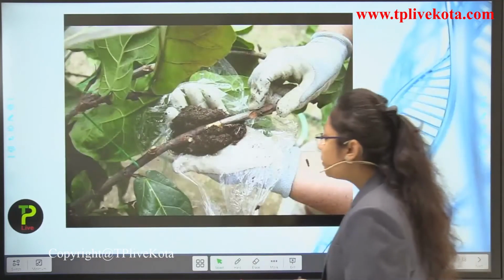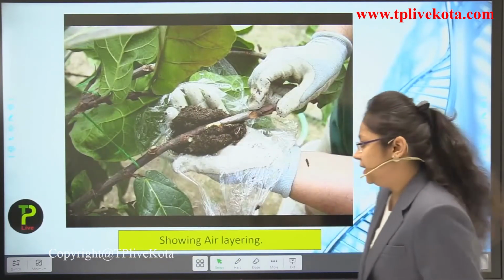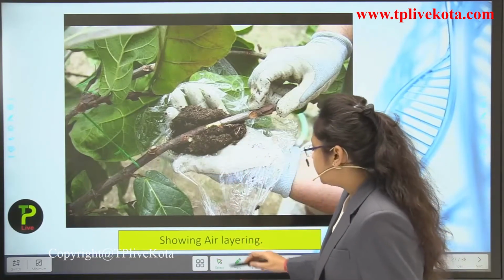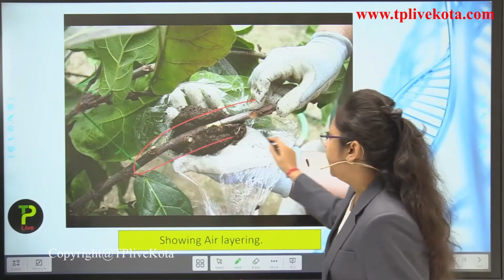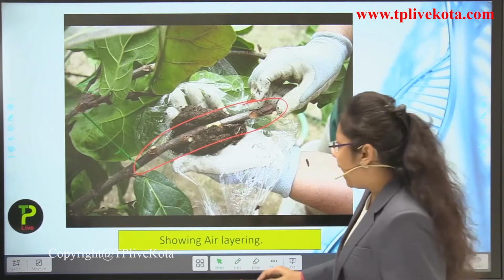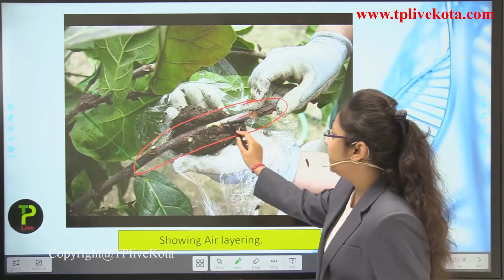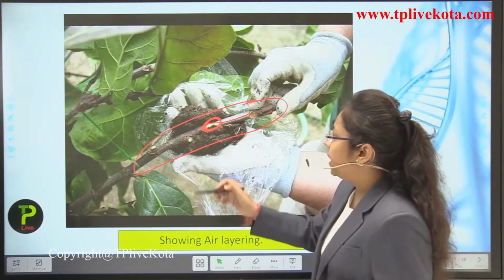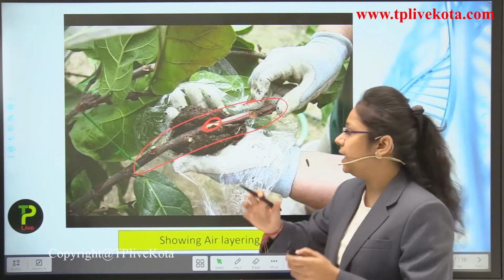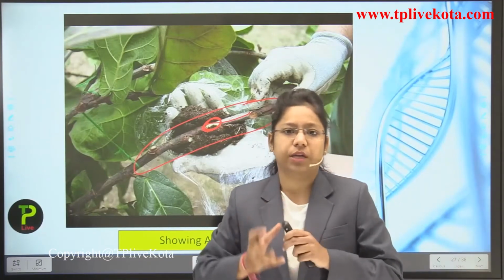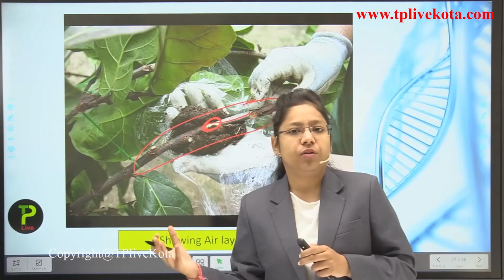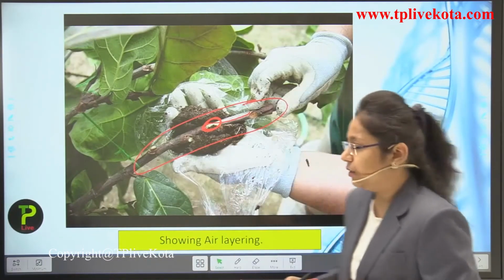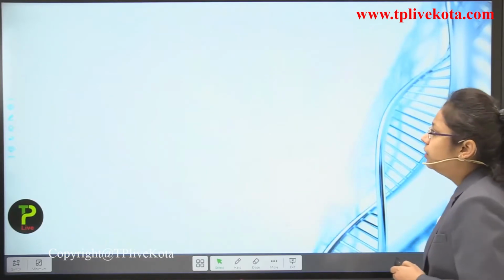Now, this is a pictorial representation to show air layering. You can see here that this is the branch part, and in this branch part, the bark of the plant is being removed. Now what is happening, we are covering it with moist soil and then we will put polythene over it. After some time we will see that some roots have developed from this part of the plant. Okay, so this is showing air layering.